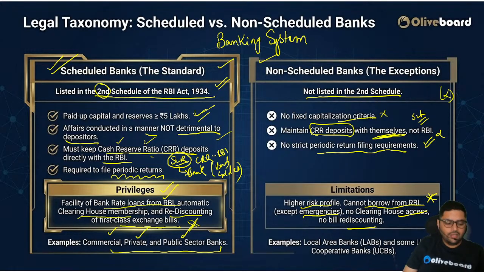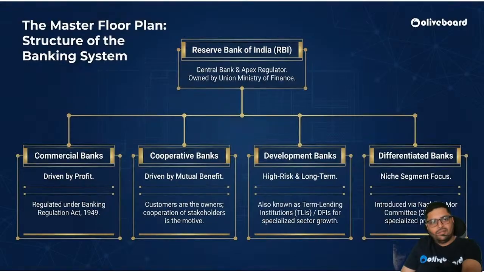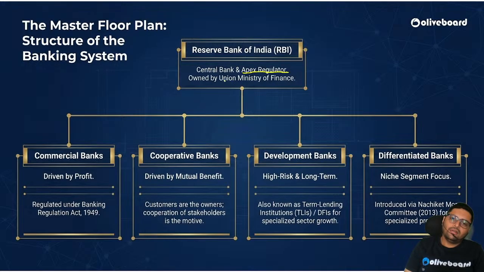Going further into the process of understanding this, I told you we have Reserve Bank of India as apex regulator owned by Union Ministry of Finance, Government of India. Correct? Now, banking structure has these many types of banks.